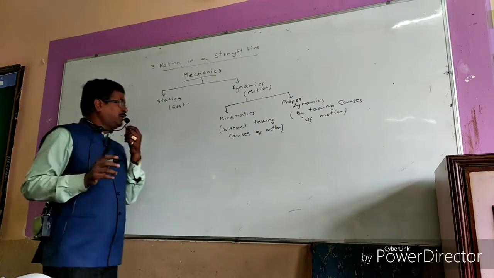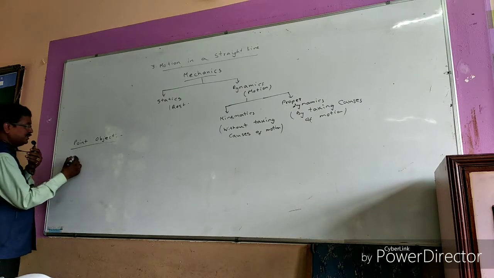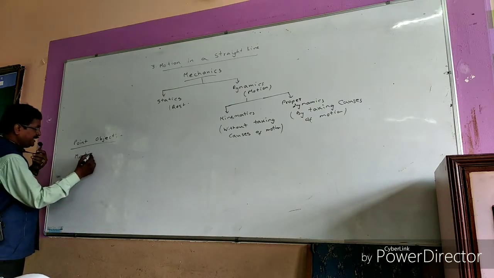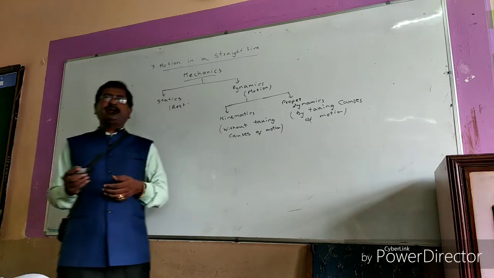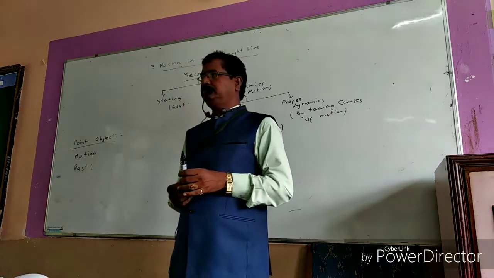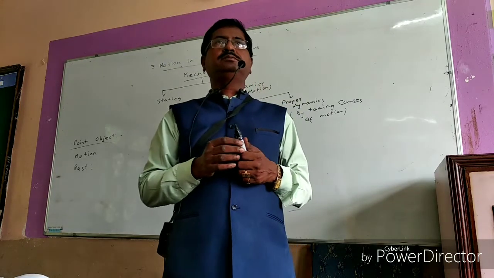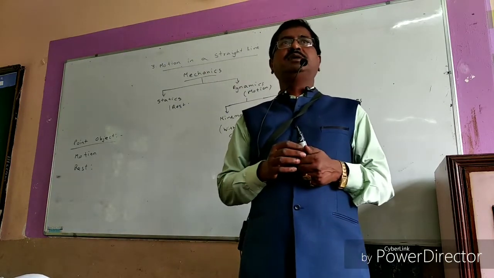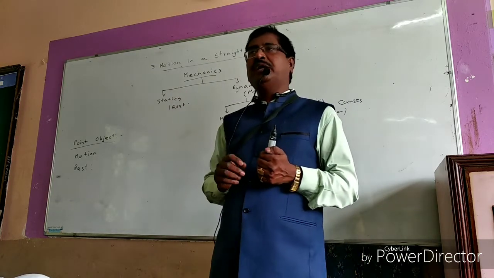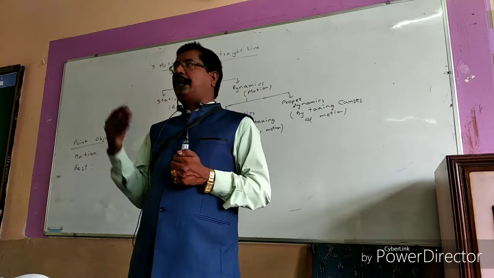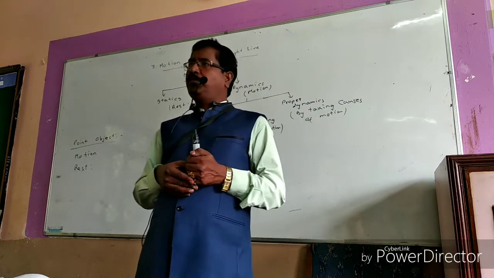And after that, one more thing you must know, that is motion and rest. Is there anyone who can define motion? What is meant by motion? Change in the position of the object with respect to its environment. Very good, that's surroundings. With respect to the surroundings, if the object changes its position, then that object is said to be in motion.